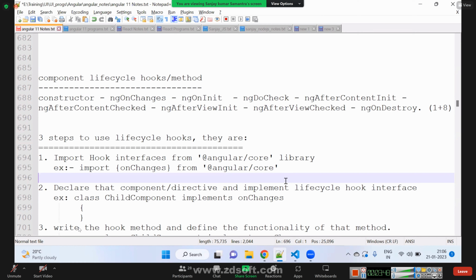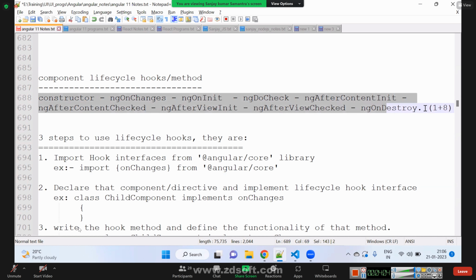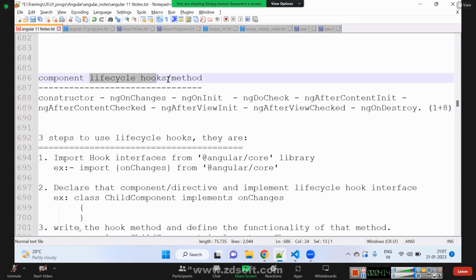So, what I was saying is there are a couple of methods which will be called automatically for every component, even if we don't call them. And those methods are these. These are the methods which will be automatically called for every component, even if we don't call them. That is why they have a special name called lifecycle methods.